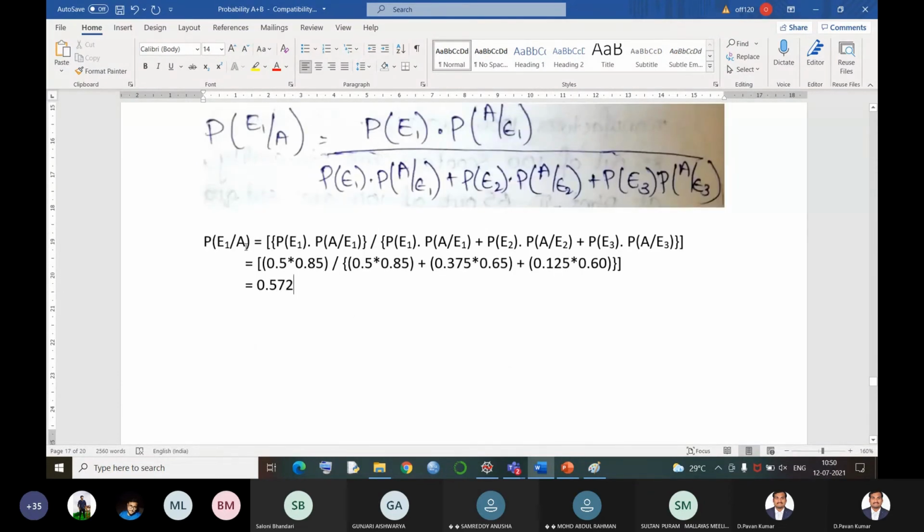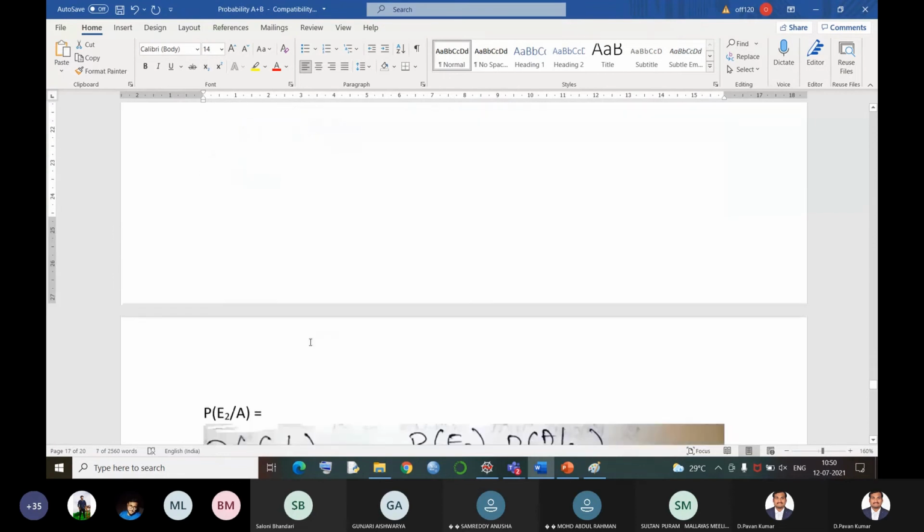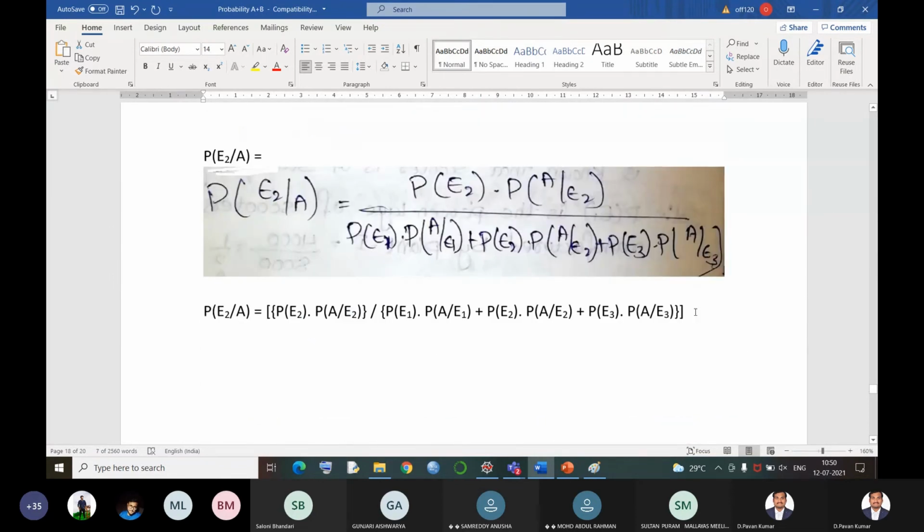Now, what is the probability of getting a standard quality scooter from plant 2? Instead of E1, we will substitute E2 in the numerator. The formula remains the same, only the numerator value changes. So E2 by A is equal to E2 into A by E2 divided by the total number of exhaustive events. Now let me substitute the values. Since earlier it was P of E1 into A by E1, we have the first expression.